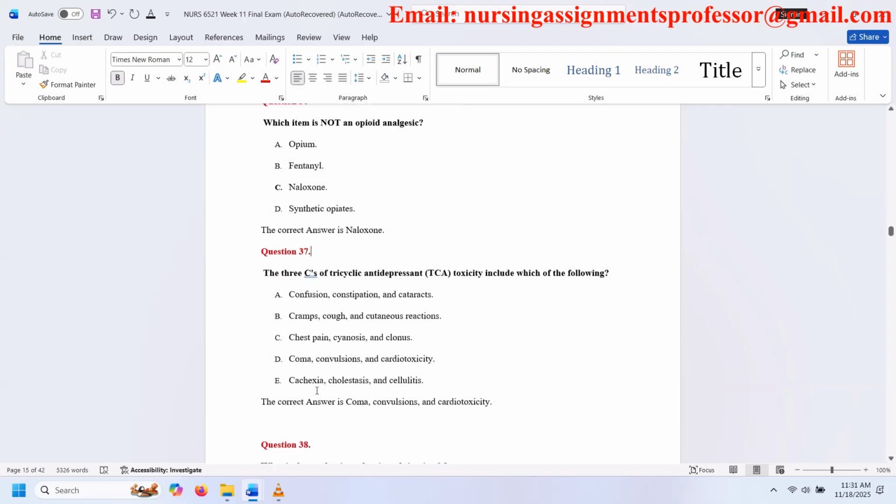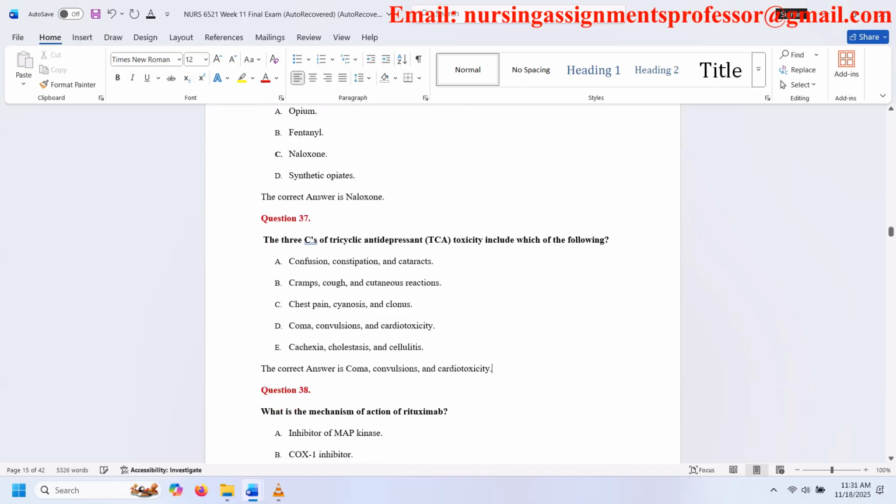Question 37. The 3 C's of tricyclic antidepressant toxicity include which of the following? A. Confusion, constipation, and cataracts. B. Cramps, cough, and cutaneous reactions. C. Chest pain, cyanosis, and clonus. D. Coma, convulsions, and cardiotoxicity. E. Cachexia, cholestasis, and cellulitis. The correct answer is coma, convulsions, and cardiotoxicity.